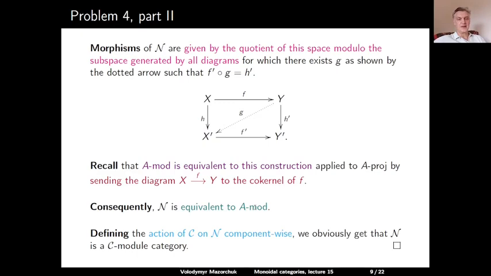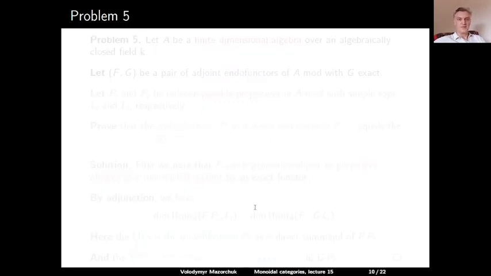And since N was defined in terms of diagrams over M, we simply can take the action of our monoidal category C on M and define it on our category N, the category of some diagrams over M, component-wise. And since the definition is component-wise, all axioms of the module category will be satisfied in the obvious way. And in this way, we get a module category N over C, which is equivalent to A mod, and the category of projective modules is equivalent to M, because we started from M in the first place. This solves problem 4.